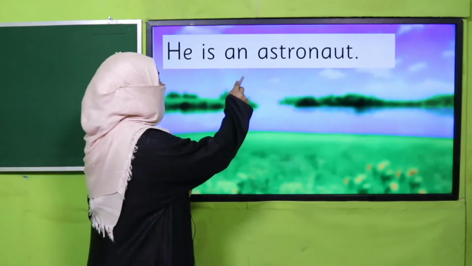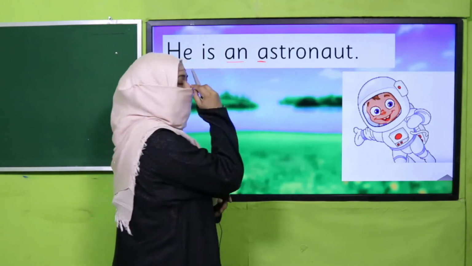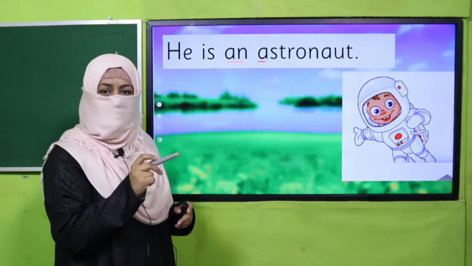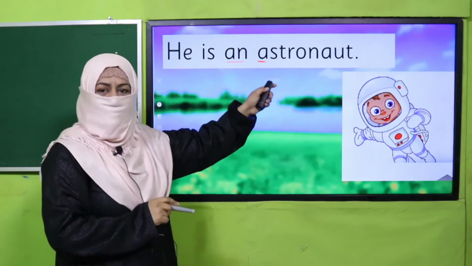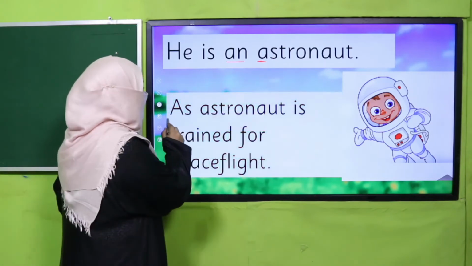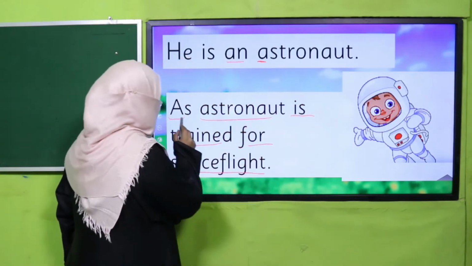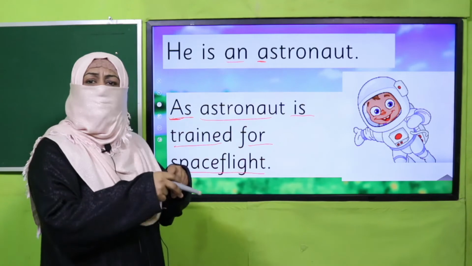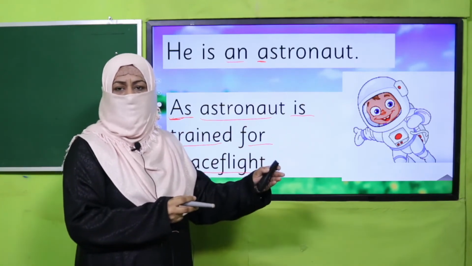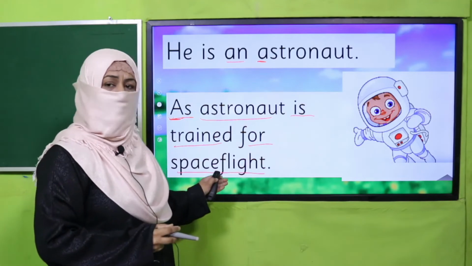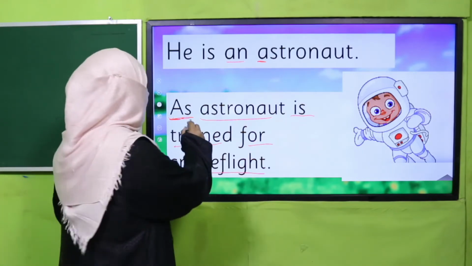Likewise, he is an astronaut. And why an? Again, astronaut is starting with a vowel sound, and he is one astronaut, that's why an astronaut. And an astronaut is trained for space flight. Now this is referring to us. An astronaut means whoever is an astronaut, he is trained for space. Now, do you understand how we use an?